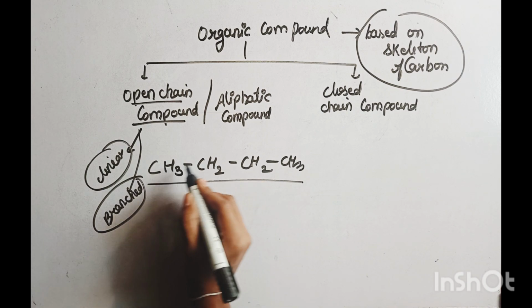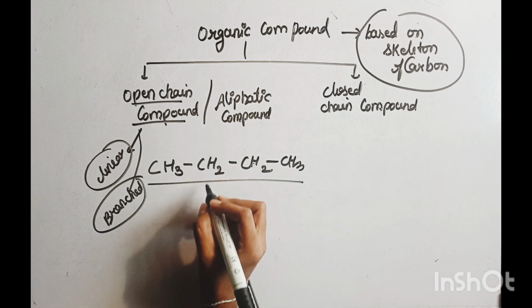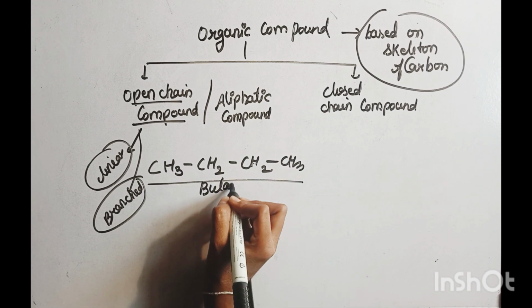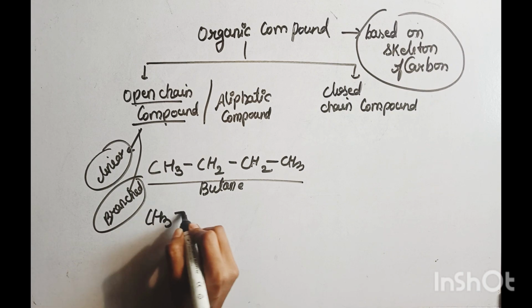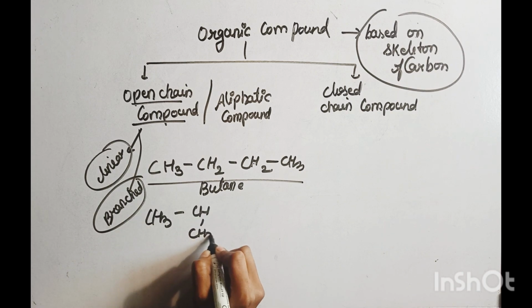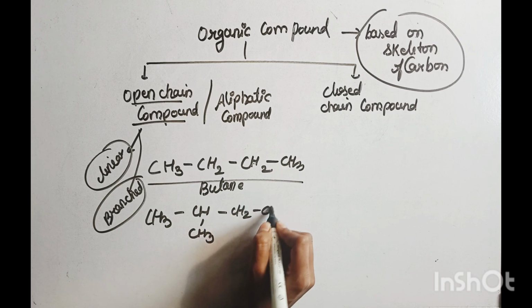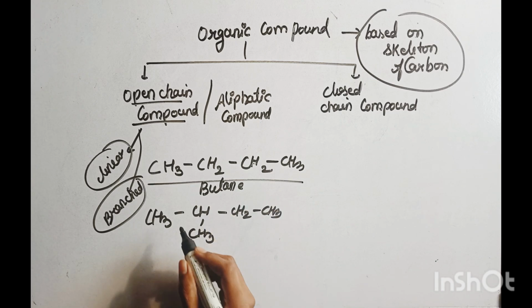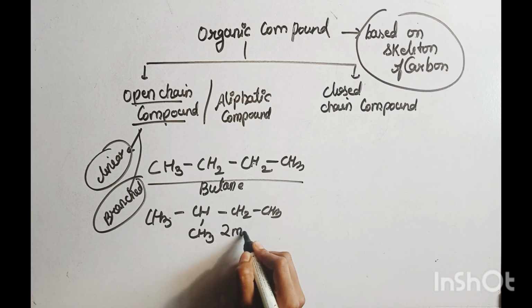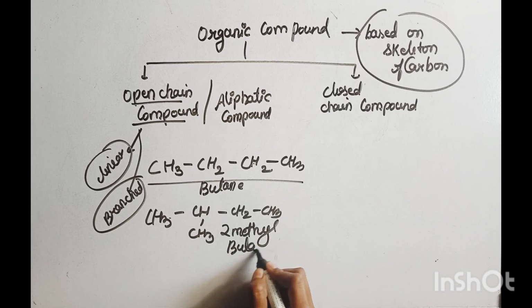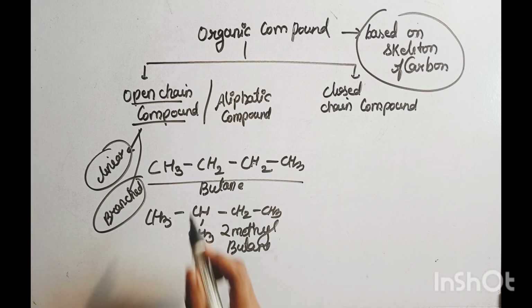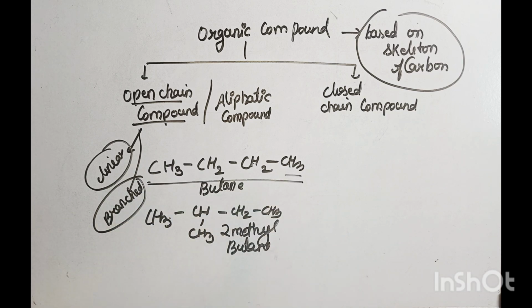For example, CH3, CH2, CH2, CH3 is called butane, a linear chain. And next is CH3, CH, CH3, CH3. This is called branched: 2-methylpropane, with a methyl on carbon 2. So this is called an open chain or aliphatic compound, where the carbon chain is linear or branched.